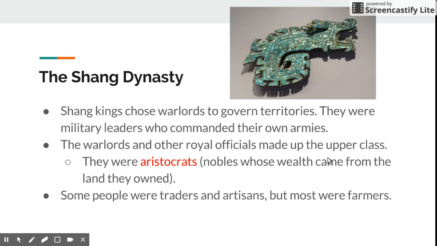All right, so this is the second slide of the Shang Dynasty. So the Shang kings chose warlords to govern the different territories because they had them split up. And so these warlords were the military leaders who commanded their own armies. So this is going to kind of separate the different areas of ancient China.